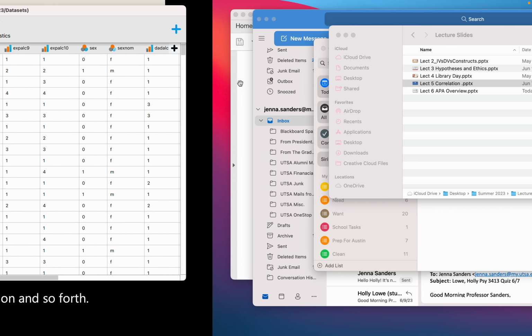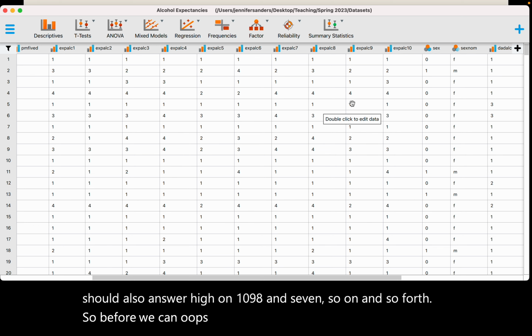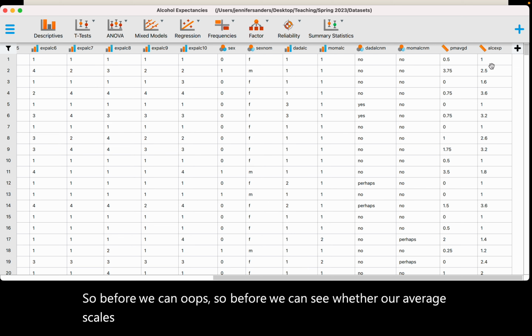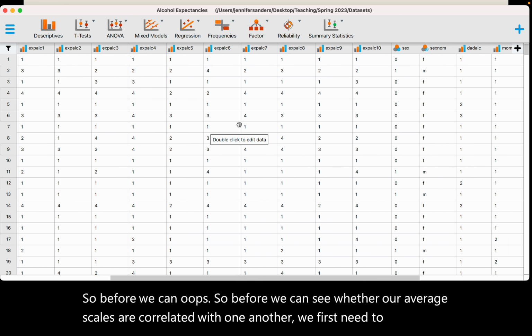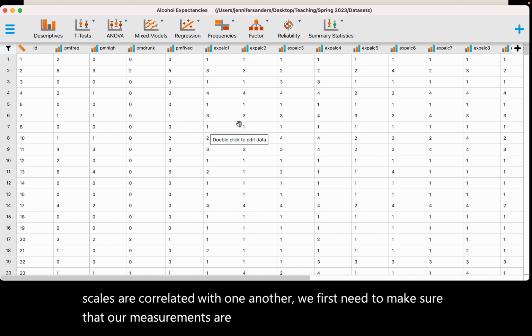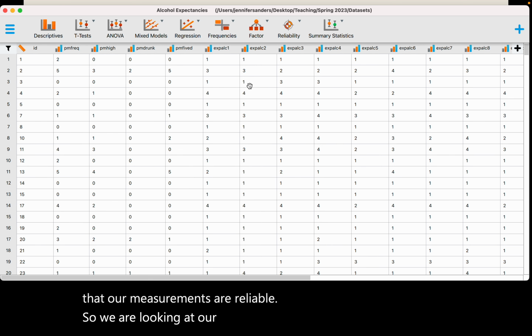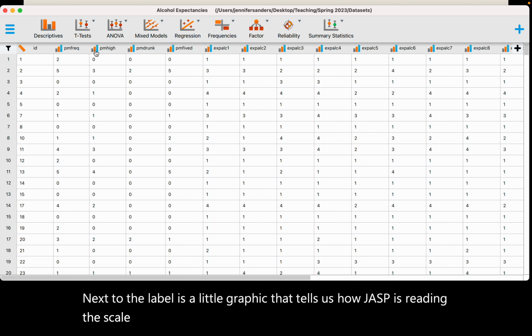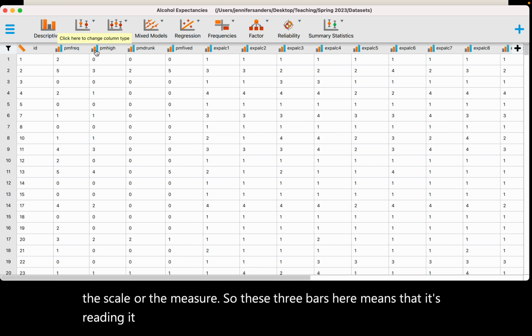So before we can see whether our average scales are correlated with one another, we first need to make sure that our measurements are reliable. So we are looking at our data set here. At the top, next to the label, is a little graphic that tells us how JASP is reading the scale or the measure. So these 3 bars here means that it's reading it as an ordinal measure.